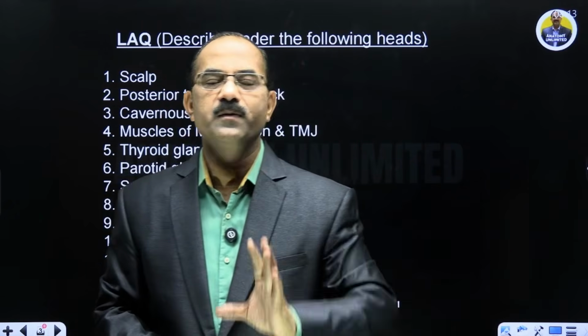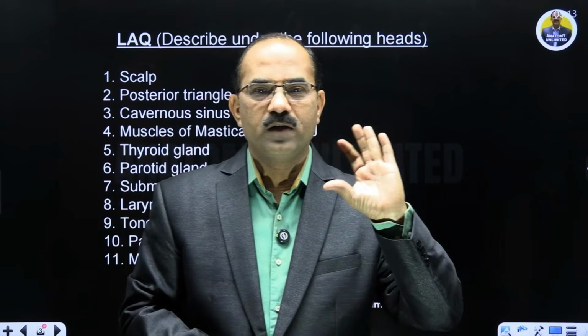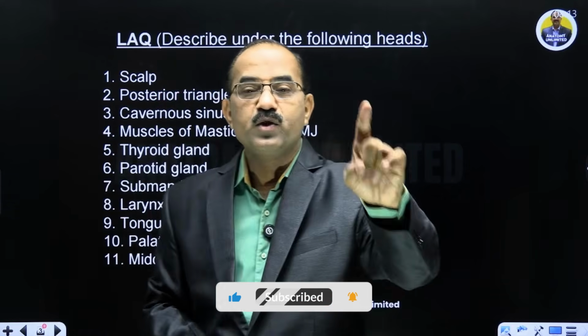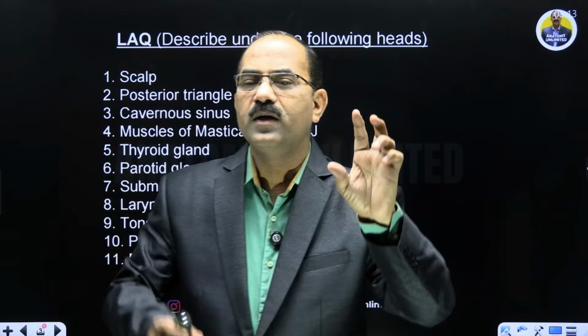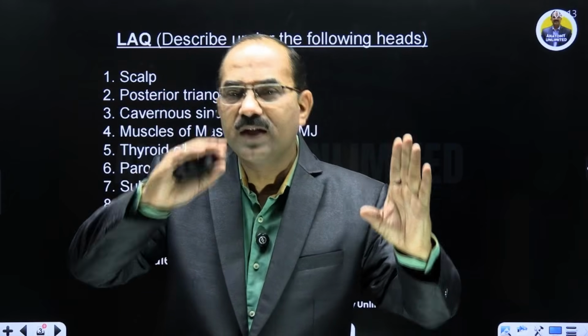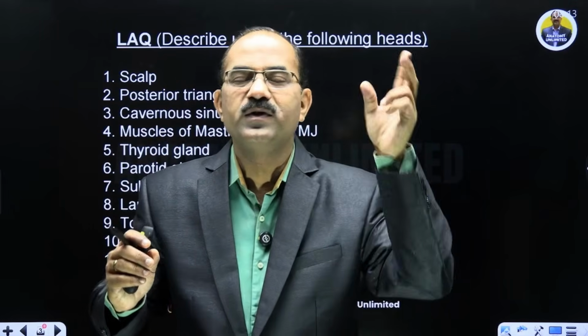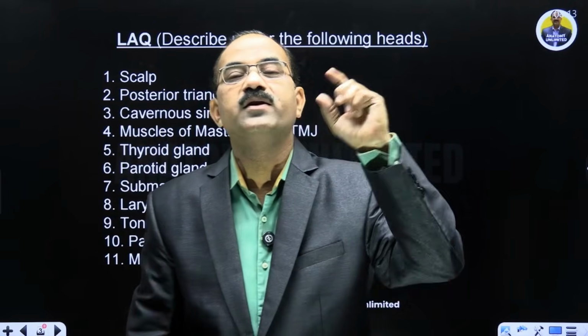जैसे आप कोई भी muscle का लिखते हो, you have to know the origin, insertion, nerve supply, action of these 4 muscles of mastication. Bachcho, again there's a lot of confusion in the muscles of facial expression and the muscles of mastication. All these are muscles of facial expression derived from the second pharyngeal arch. The nerve is facial nerve.